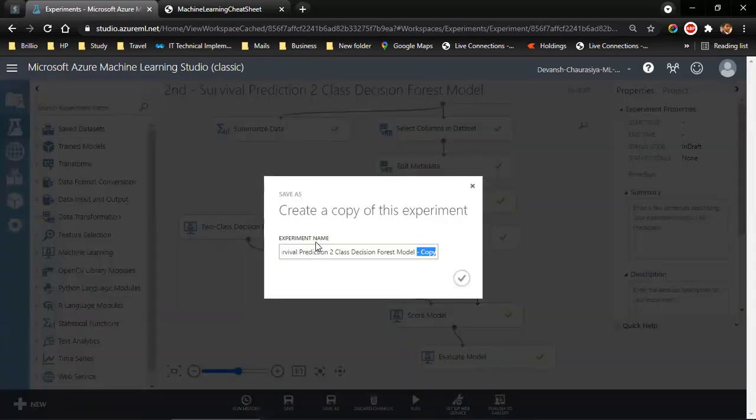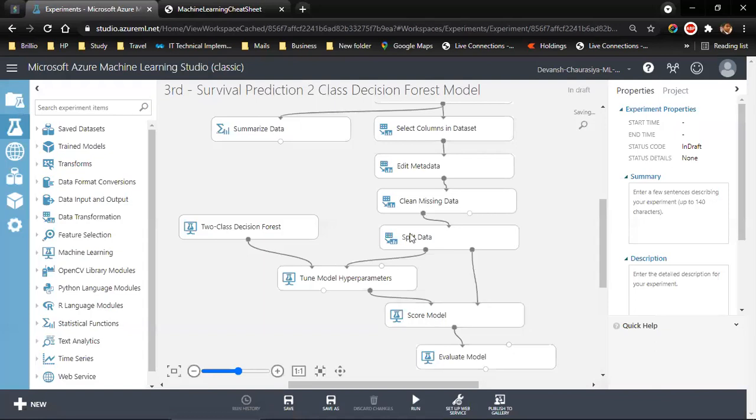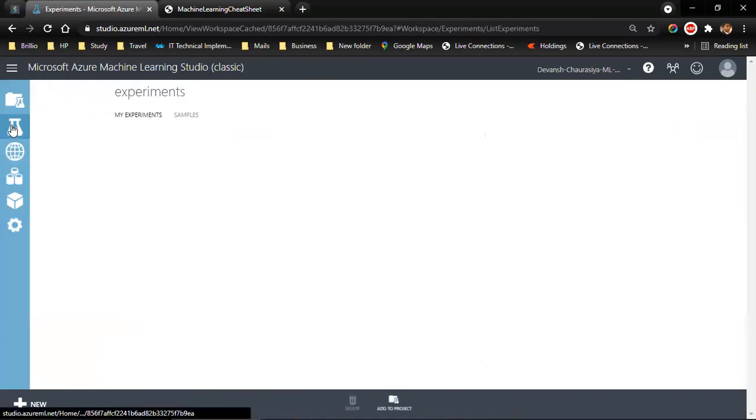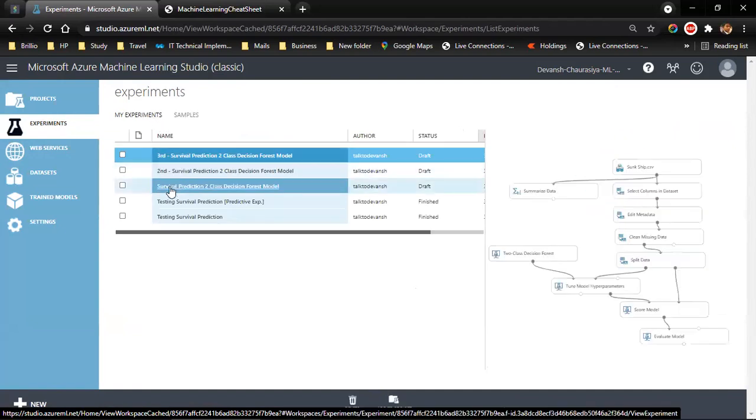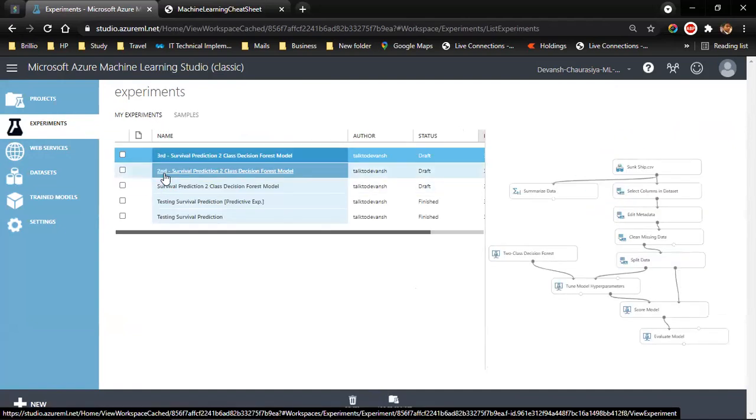I remove this word copy, and I make it third survival prediction. Okay, now let me click on experiment here. And now we see that we have the first one, second one, and third one.